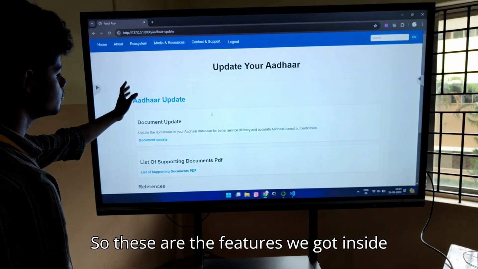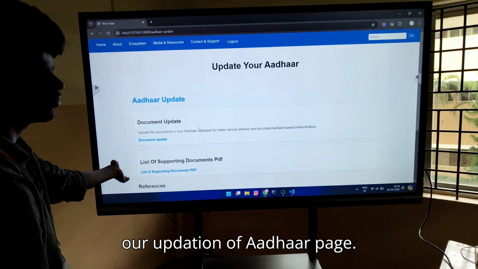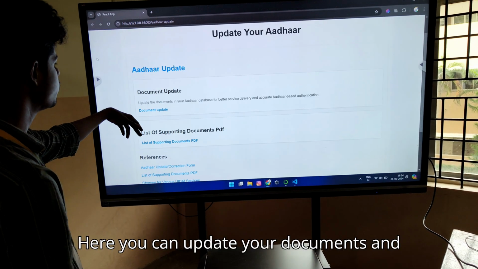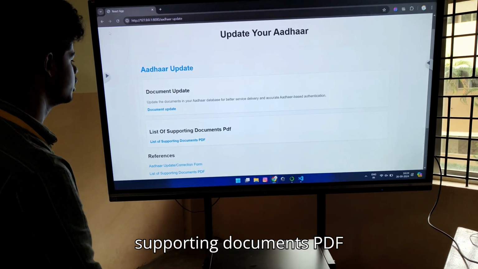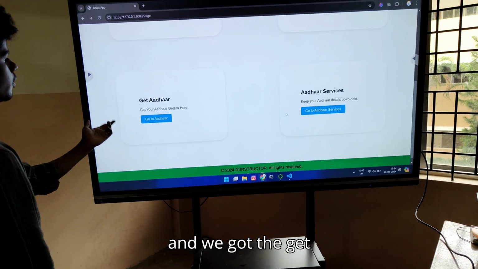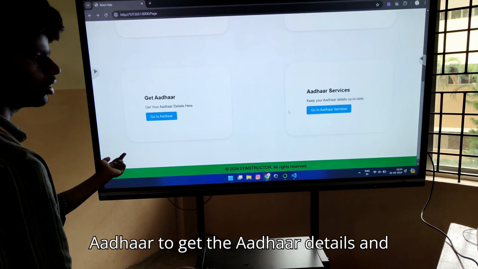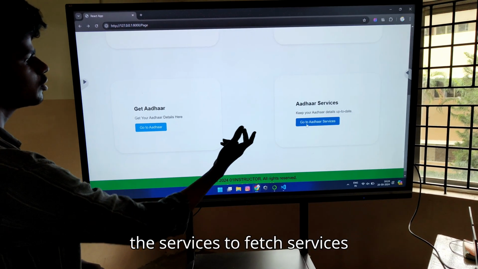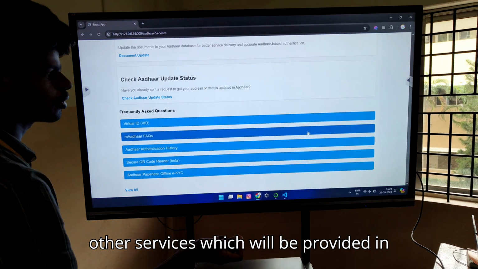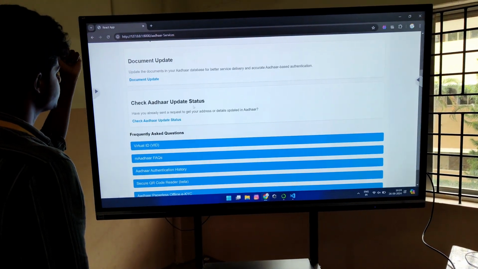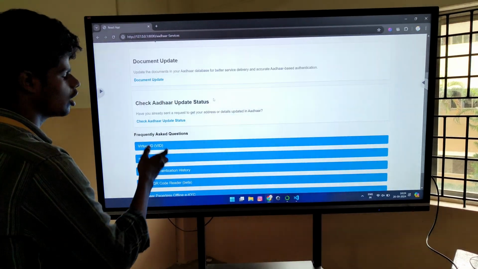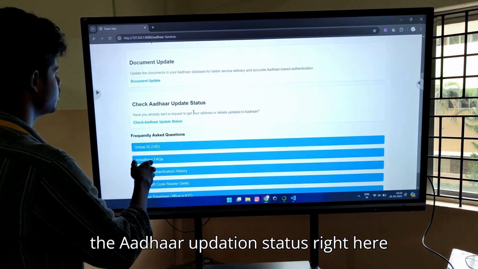These are the features inside our updation of Aadhaar page. Here you can update your documents and supporting documents PDF. We have Get Aadhaar to get the Aadhaar details, and Services to fetch the other services provided in general. We also have the Aadhaar updation status right here.